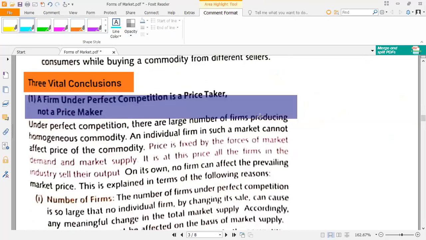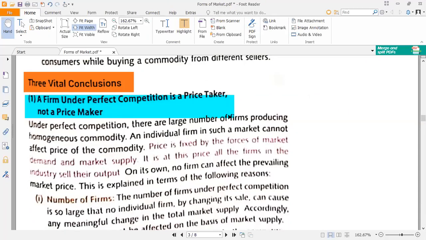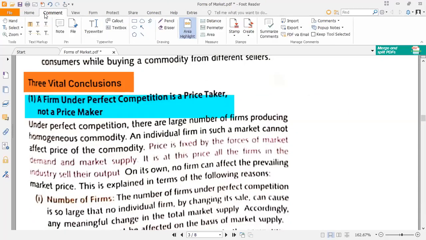The first point is a firm under perfect competition is a price taker, not a price maker. This thing you need to keep in mind, guys. A firm under perfect competition is a price taker, not a price maker. Now, what do you mean by price taker and price maker?